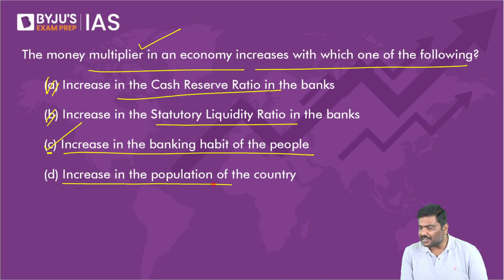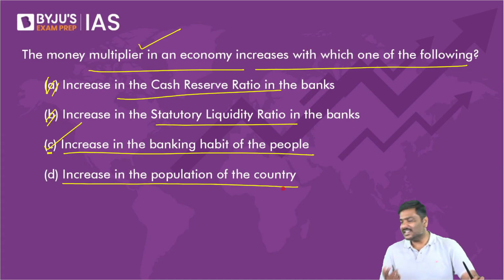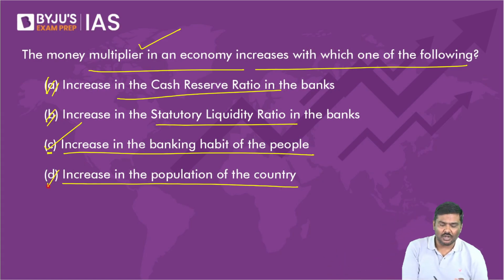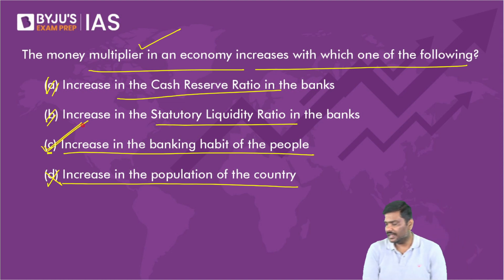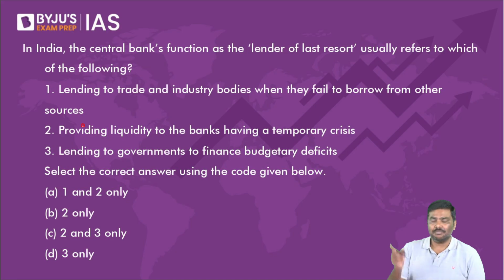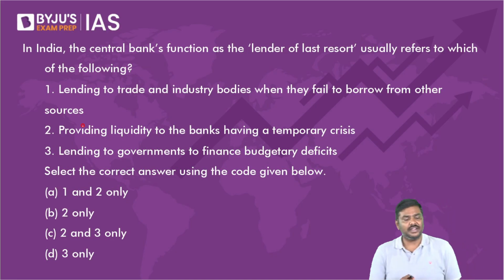Increase in the population of the country doesn't necessarily mean money supply will increase. I hope you understand that statement. So option D is wrong. The right option is option C. Money multiplier we've discussed. Please revise it again.